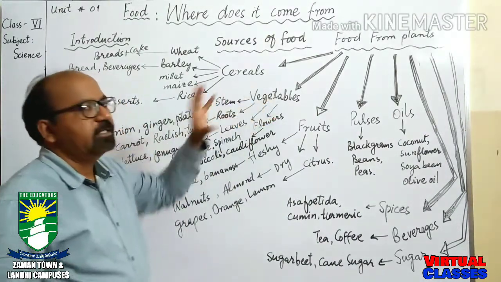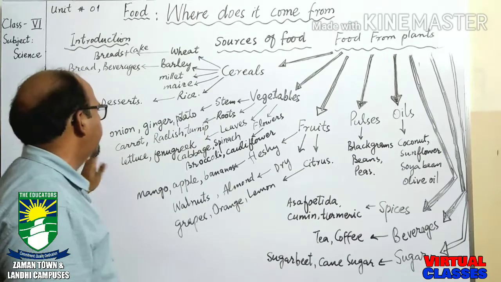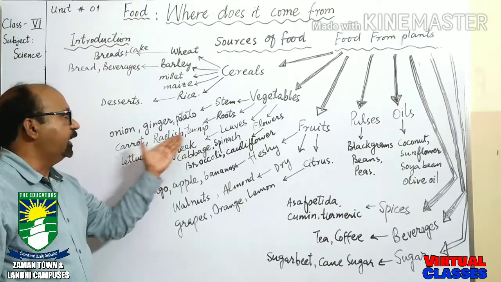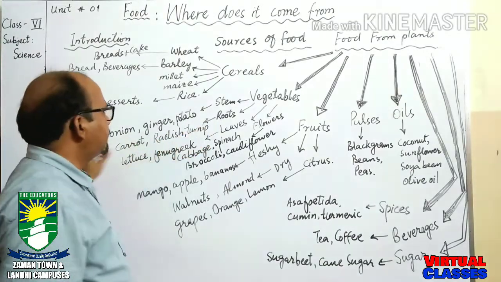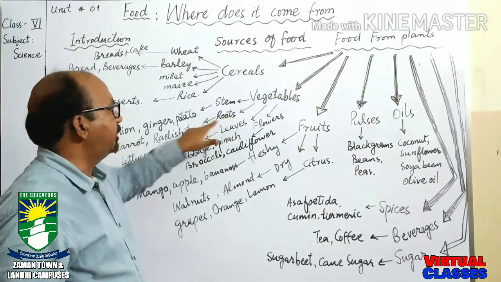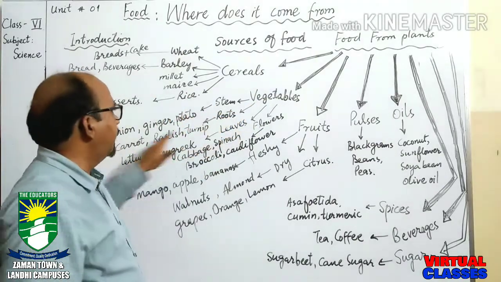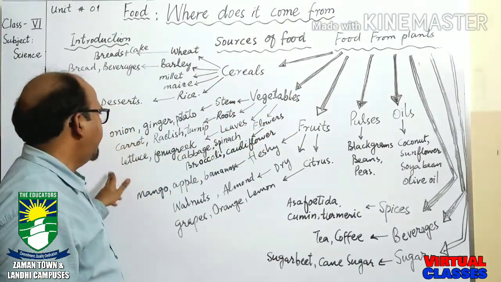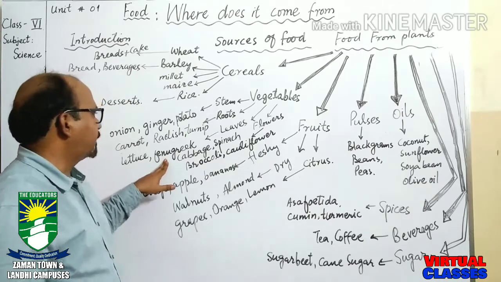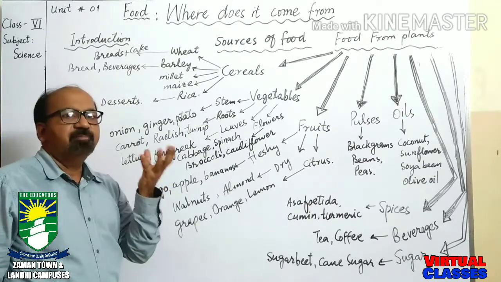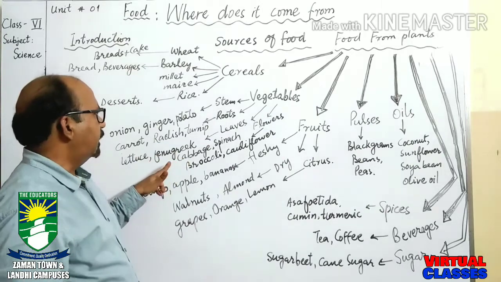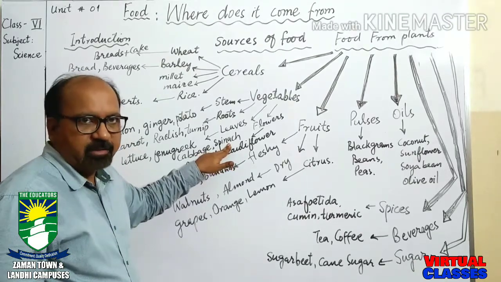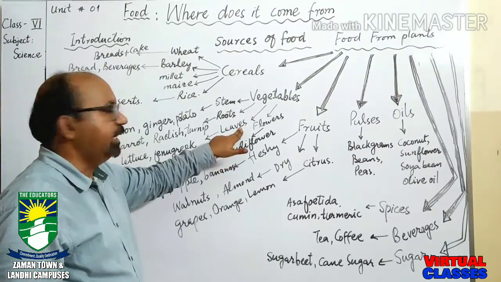Roots: there are some vegetables which are used in the form of roots like carrot, radish, and turnip. Carrot, you know, is gajar, radish is mooli, and turnip is shaljam. These are roots because these vegetables have stored all the food in the roots. Some vegetables we use in the form of leaves like lettuce and fenugreek. Fenugreek is methi, and next are cabbage and spinach. Coriander as well is also used in the form of leaves.